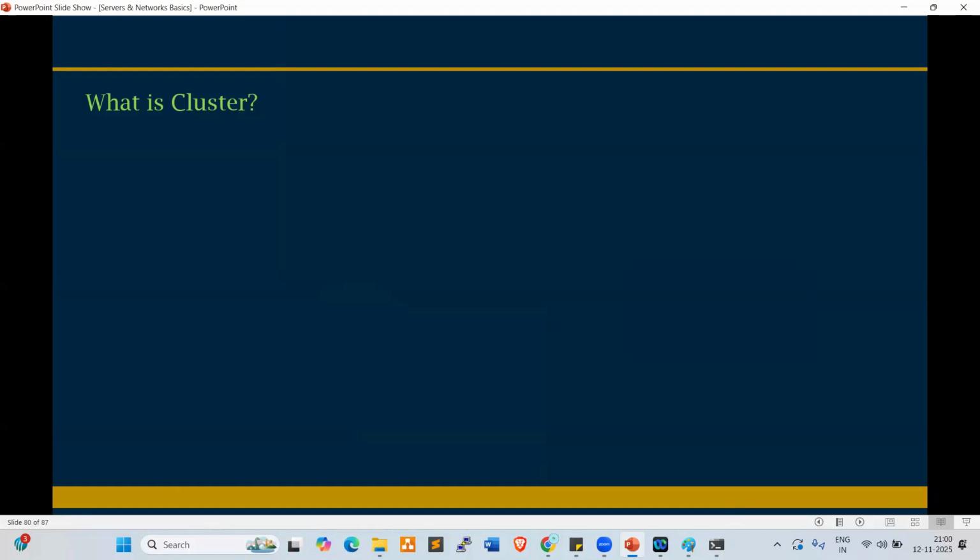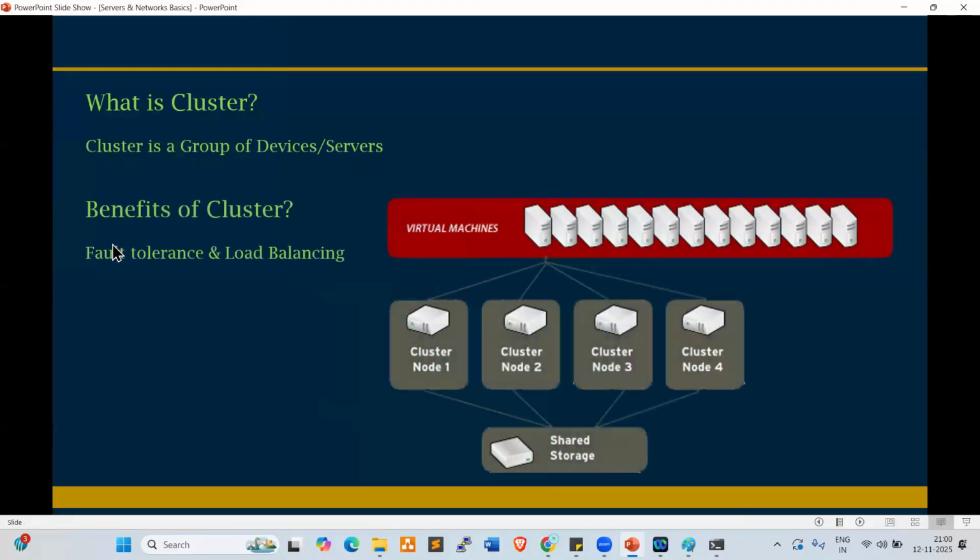Fault tolerance: in case two guys leave the organization, in the 5 members, 2 members left. What will happen? The project will not be stopped, right? The other 3 people take care of the requests. Look at this. A cluster is nothing but a group of devices or a group of servers, right? The benefits of clusters are load balancing and also fault tolerance.